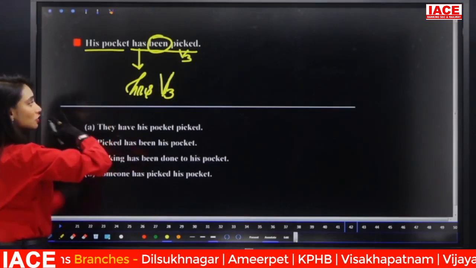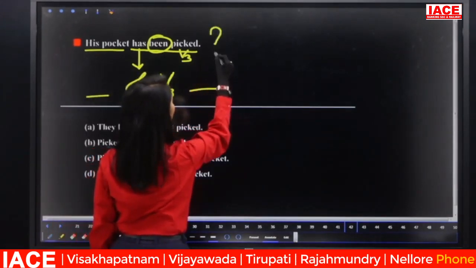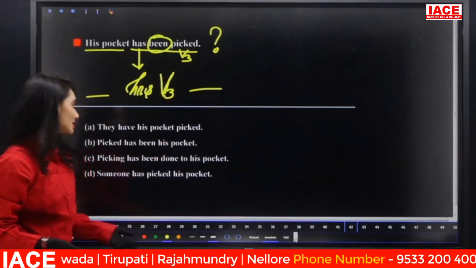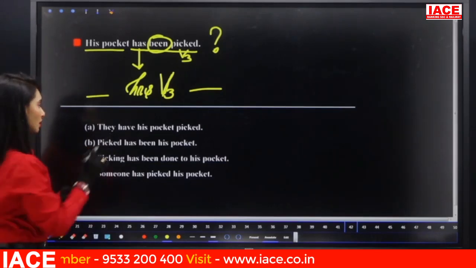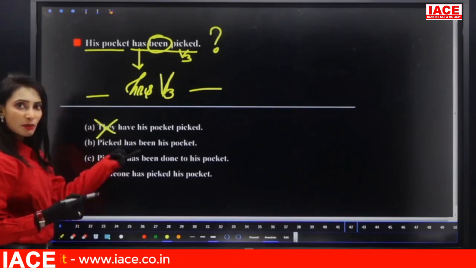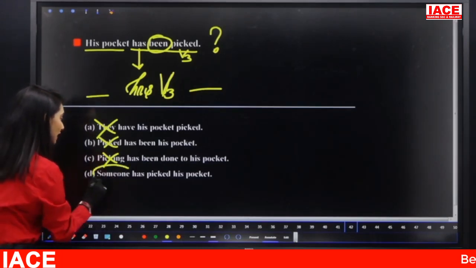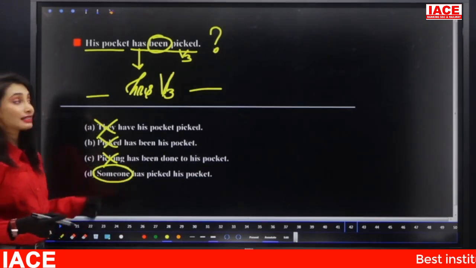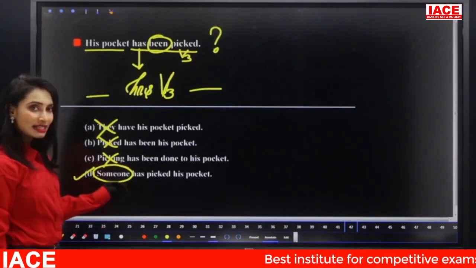So his pocket should be the object. Now what is the subject? As there is no subject given, we cannot have a clear subject. That means what can we take? How many people can pick your pocket? Picked pocket? No, it cannot be. Picking has been done? No. You can take someone as the subject because we do not know. So someone has picked his pocket. So that is the correct one.